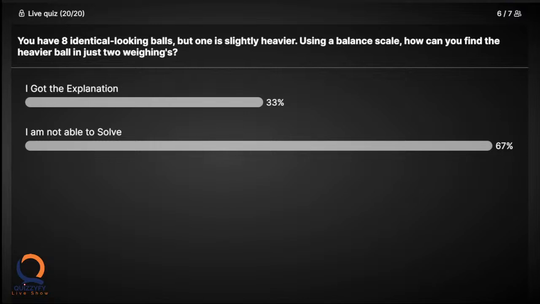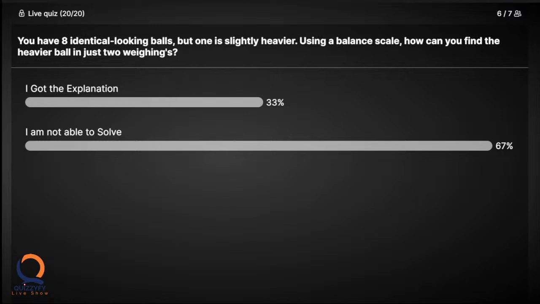Okay. So 8 balls will be divided into 3 groups: 2 groups of 3 and 1 group of 2. The first time we weigh the two 3-ball groups, right? If the weight is equal, then the heavier ball is in the 2-ball group, and you have isolated the other 2 balls. If not, it should be in one of the 3-ball groups, and you take 2 balls from that group and weigh them. Let me rephrase it.